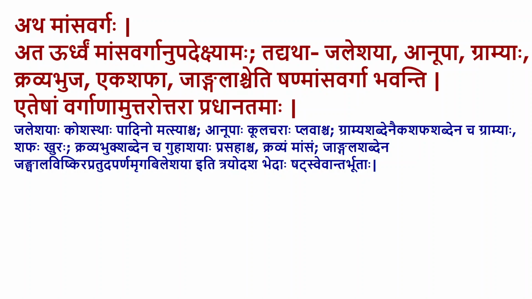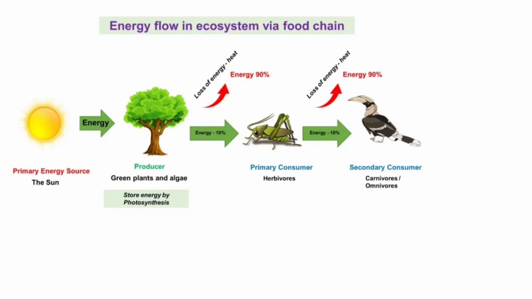Then Jangala Shabdena, Jangahala, Bishkira, Pratuda, Parnamruga, Vileshayaha, iti Trayodosha Bhedaha, Shatsveva Antarbhutaha. There was again a discipline of classifying the source of food into 13 categories, and according to the Lana, these 13 are within these six varieties itself.